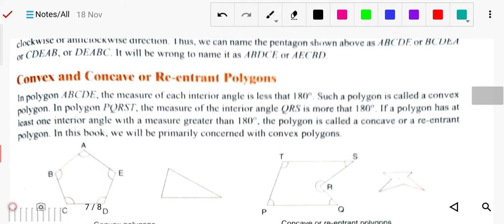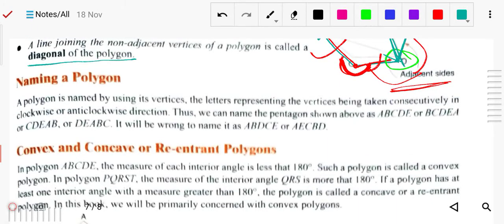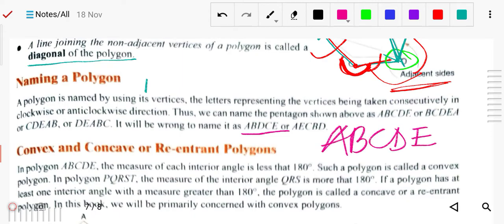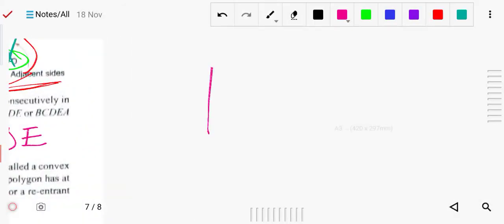Next, naming the polygons. Always take care that when naming a polygon, you use either the anticlockwise or clockwise direction, like A B C D E. Follow one pattern, so either you go in this way or in that way, like A B C D. See the example, this is a polygon.